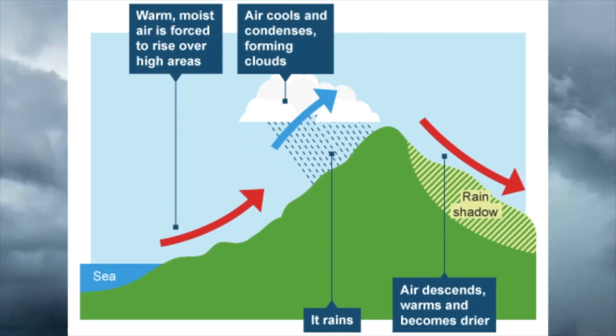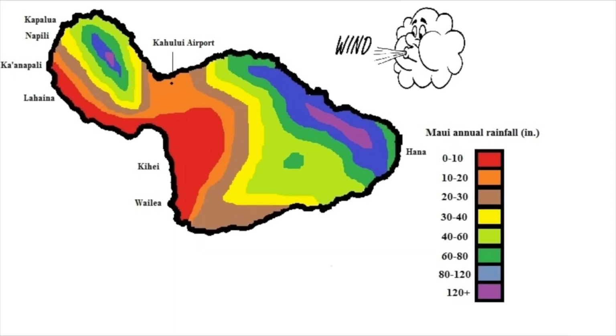Taking a closer look at windward and leeward, as the trade winds move up the windward side of Haleakala, or the West Maui Mountains, for example, the air cools and condenses, causing more clouds and rainfall. As it moves down the leeward side, the air becomes warmer and drier. For this reason, windward areas like Hana and Waihe'e are wetter, and leeward areas like Kihei and Lahaina are warmer and drier. Remember that elevation also affects microclimates, which is why Kula is colder than Kihei. For these reasons, Maui has different microclimates with different levels of temperature and precipitation.